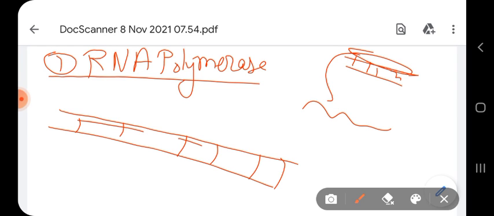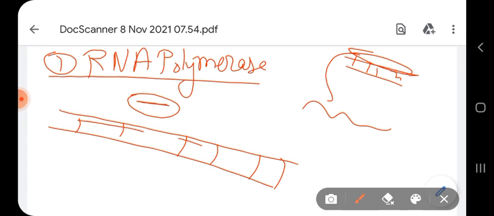Well, primers are short nucleotides which are needed for initiation of replication, as we see in the DNA replication process. Without a primer, DNA polymerase cannot initiate DNA synthesis. But in the case of transcription, RNA polymerase doesn't need any primer. It can initiate transcription on its own.